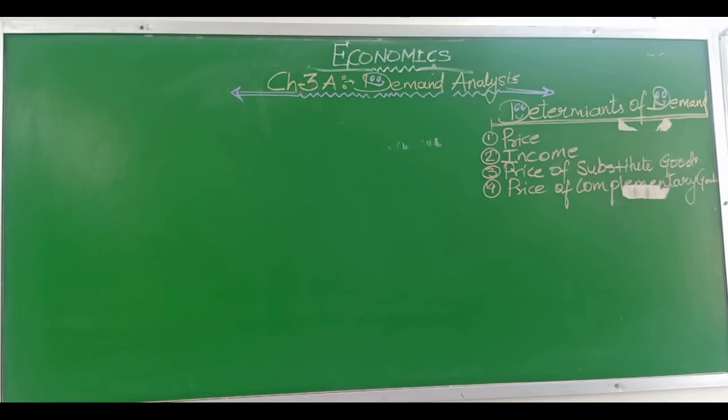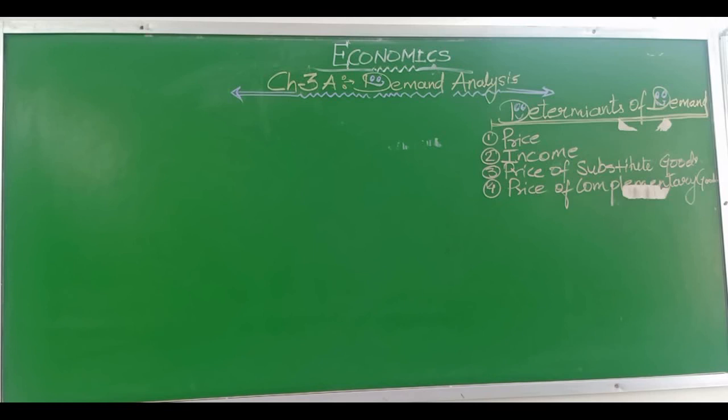Price. Price determines the demand for a commodity to a large extent. Consumers prefer to purchase a product in large quantity when the price of the product is less, and they purchase the product in a small quantity when the price of the product is high.